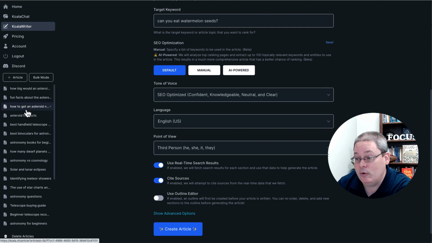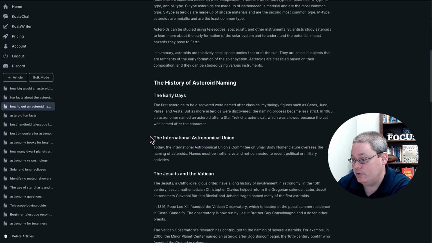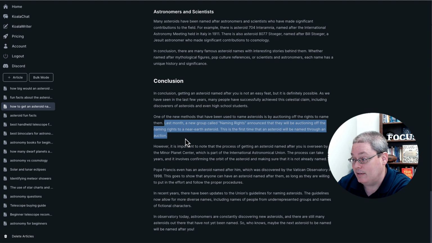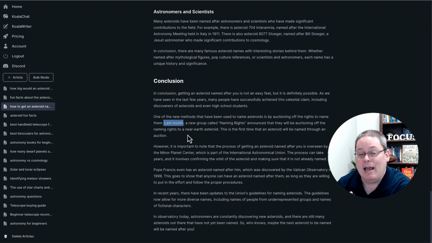If you go to the post, how to get an asteroid named after yourself, and scroll down to that conclusion, the paragraph actually said, last month a new group called Naming Rights announced that they will be auctioning off the naming rights. Well, there's no reference point for me or the reader for last month.